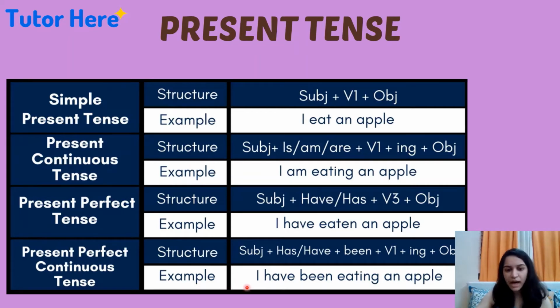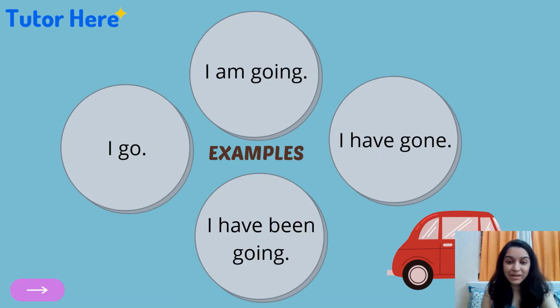Here, I is the subject, have has been used as the verb, the helping verb. Been, as we have seen in the structure, we have to add. Eating is the verb plus ing, and apple will be the object. Let's look at some more examples.